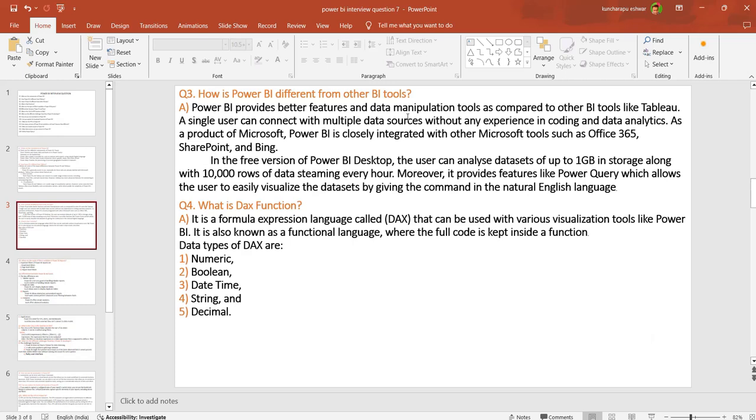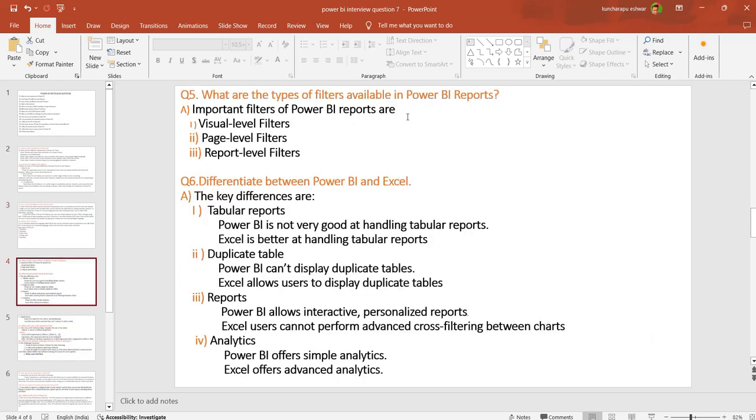Go with the fifth one. This is the fifth one. What are the types of filters available in a Power BI report? The important filters in a Power BI report are the visual level filter, page level filter, and report level filter. These three filters are available: visual, page, and report. Right? Yeah. Let's go to the sixth one.